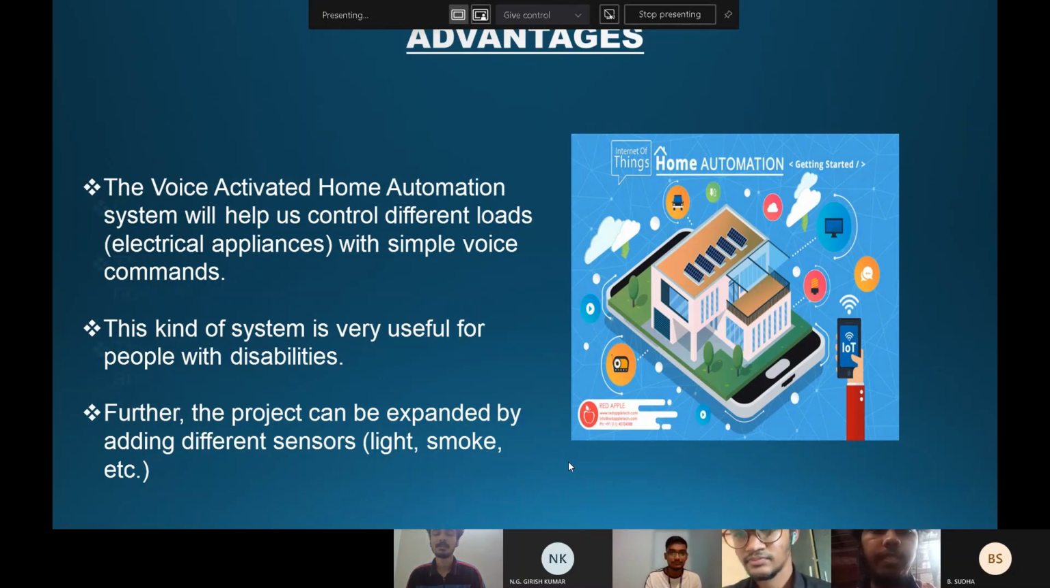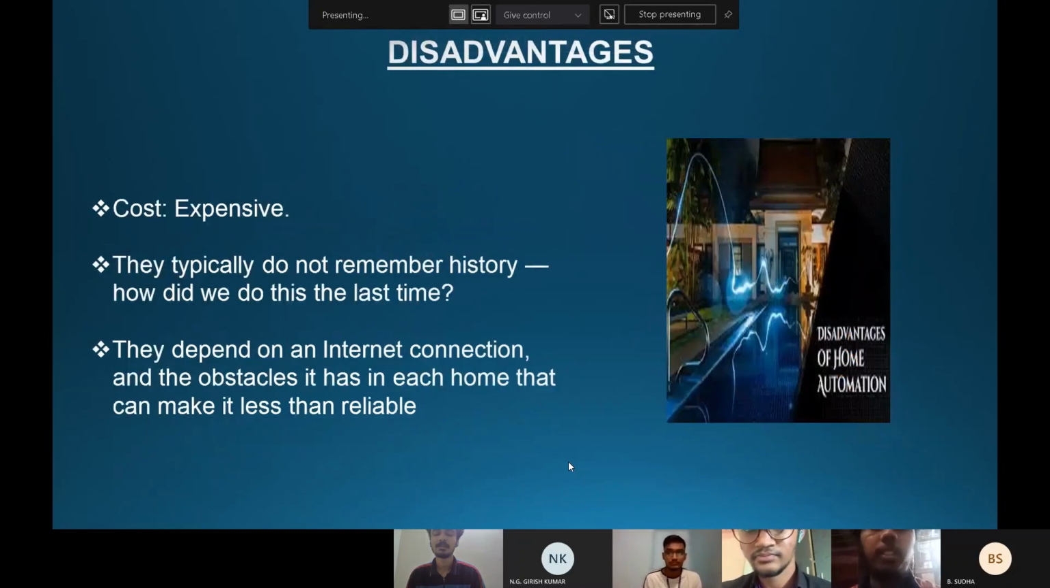Now let us look into the disadvantages. The disadvantages are that the cost is a little bit expensive, and these devices typically do not remember the history. They also depend upon internet connections, and the obstacles in each home can make it less reliable.